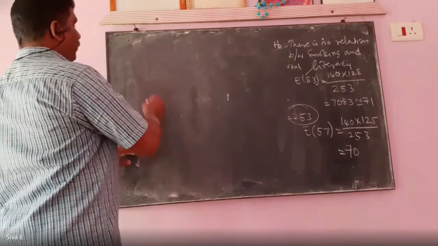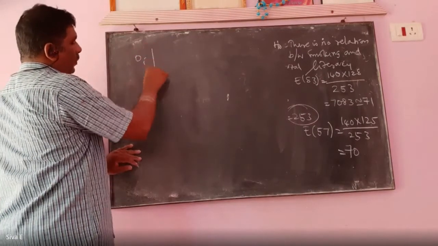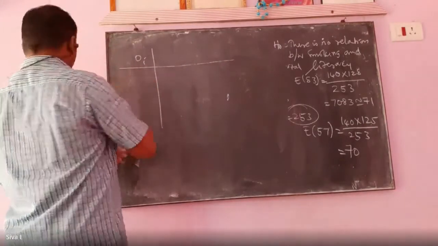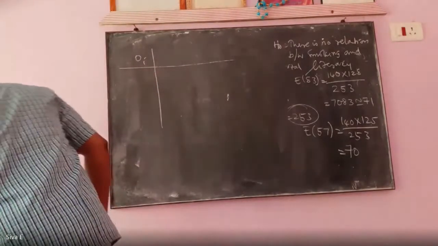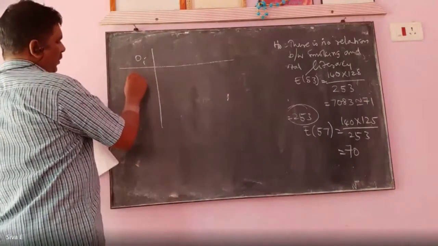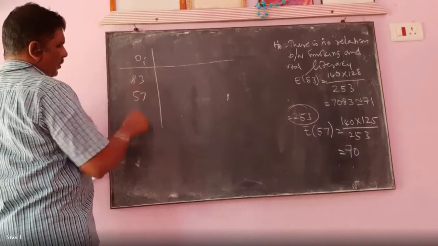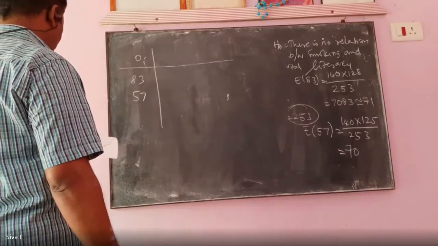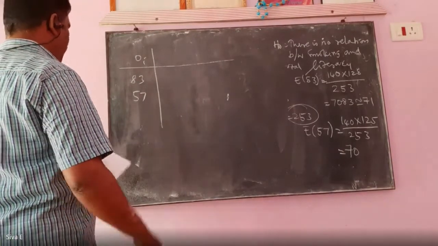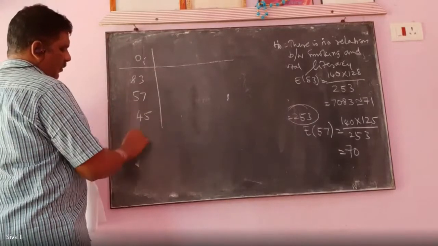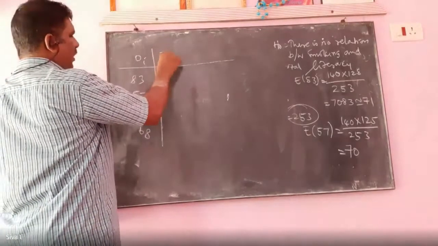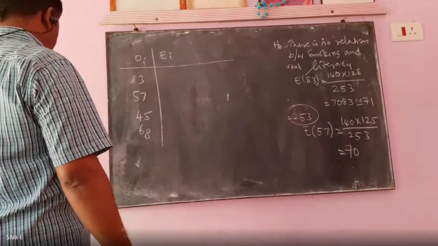OI is 83, 57. When you are writing the expected frequency, don't change the order. 45, 68. EI is 71.